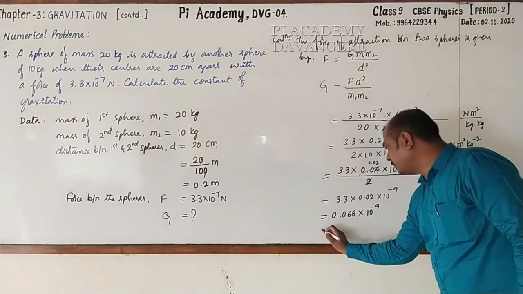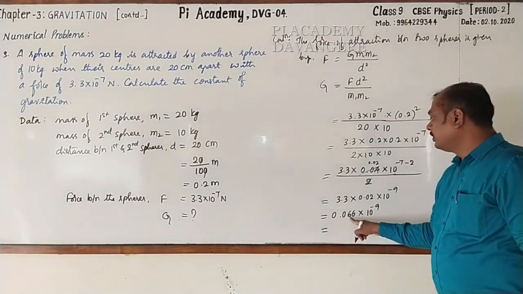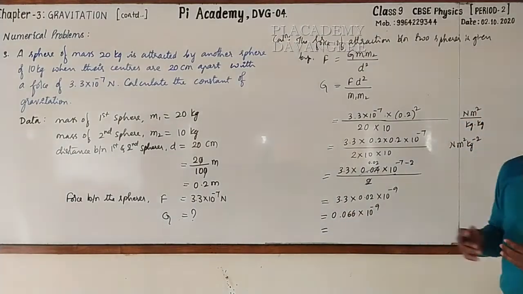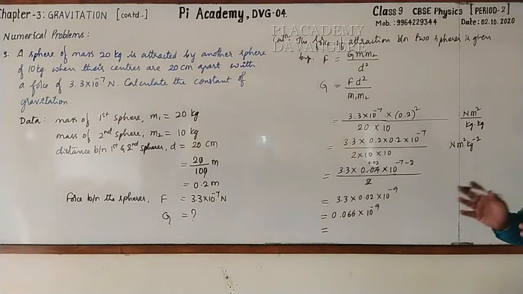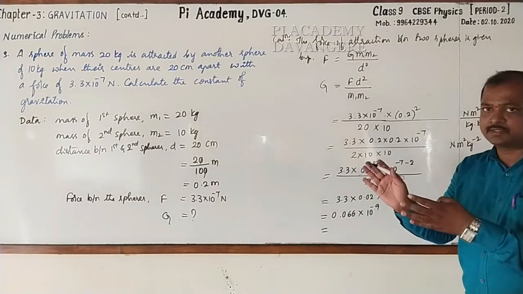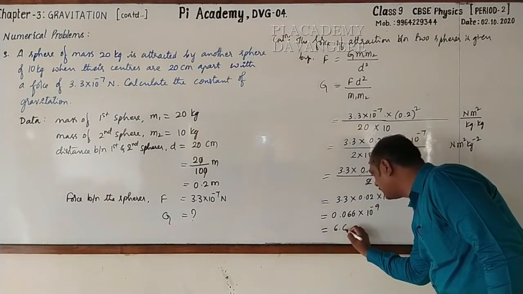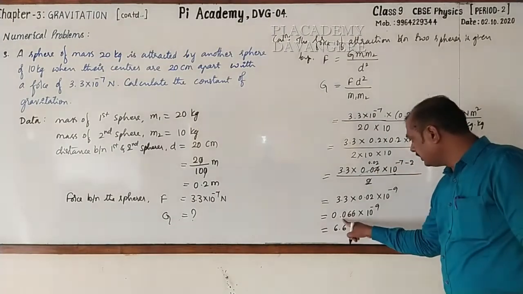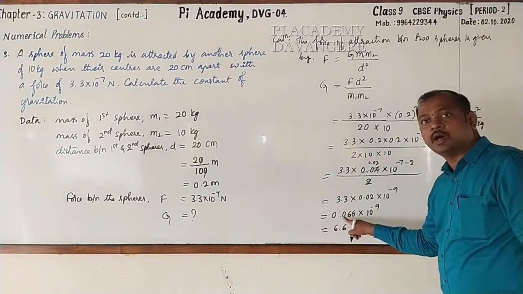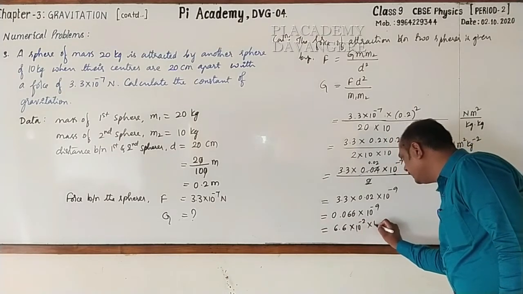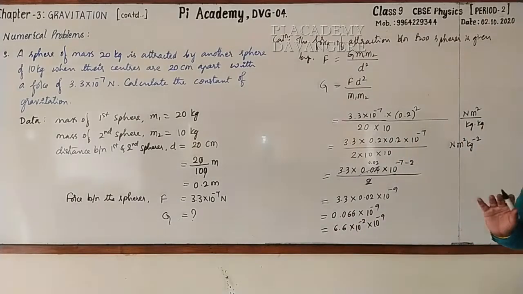Now we will go for taking the decimal after 6 to express that in scientific form. The whole number part should be less than 10. Hence I take 6.6. Look here, I have taken the decimal after 2 digits. Hence into 10 raised to the power minus 2 into 10 raised to the power minus 9.